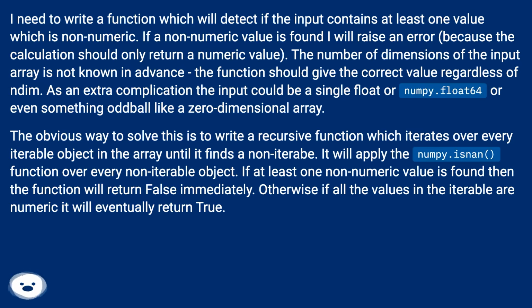As an extra complication, the input could be a single float, or NumPy.float64, or even something oddball like a zero-dimensional array. The obvious way to solve this is to write a recursive function, which iterates over every iterable object in the array until it finds a non-iterable. It will apply the NumPy.isNone function over every non-iterable object. If at least one non-numeric value is found, then the function will return false immediately. Otherwise, if all the values in the iterable are numeric, it will eventually return true.